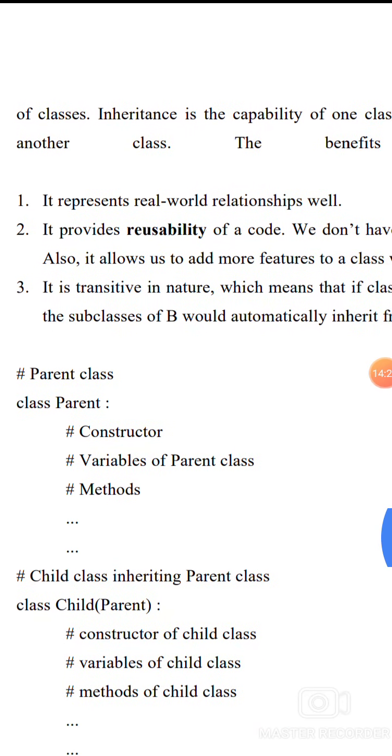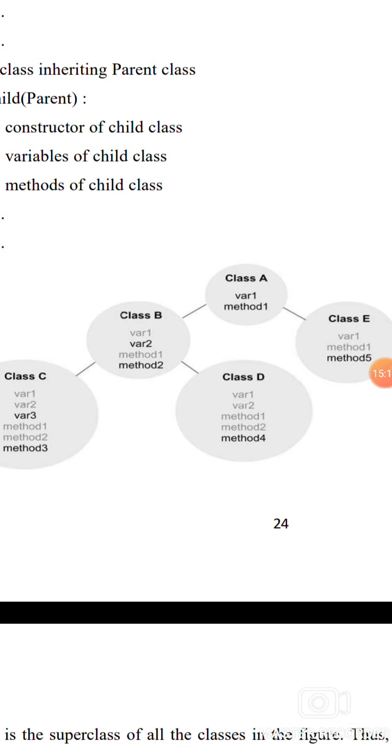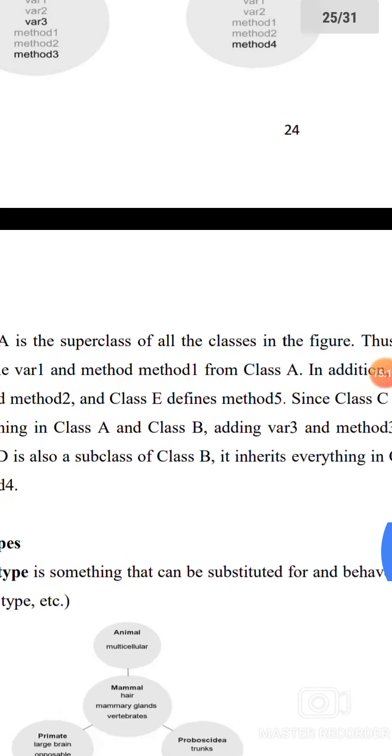Example program: class name is Parent, constructor, variables of the parent class, then methods. The child class inheriting the parent class, constructor of the child class, variables of the child class, methods of the child class. Class A: variable 1, method 1 defined. Class B: variable 1, variable 2, method 1 and method 2. Class C: variable 1, variable 2, variable 3, method 1, method 2, method 3. Class D: variable 1, variable 2, method 1, method 2, method 4. Class E: variable 1, method 1 and method 5.